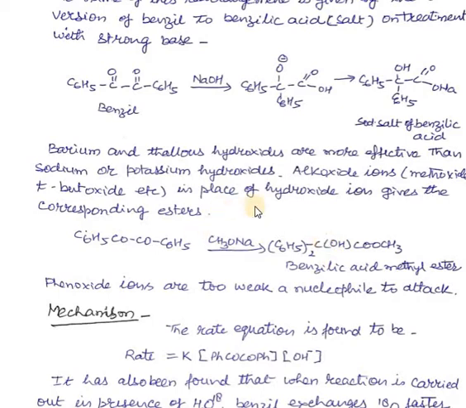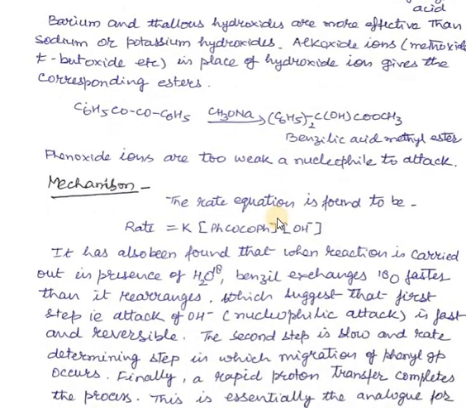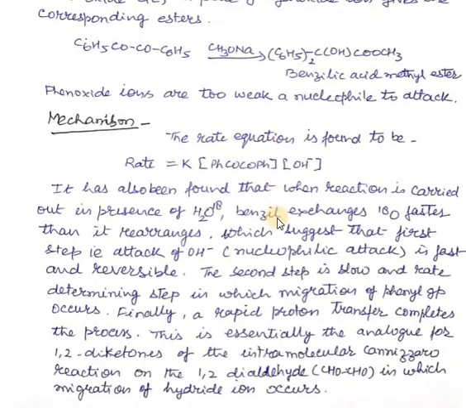Now phenoxide ions are too weak as nucleophiles to attack. In place of alkoxide ions like methoxide and tertiary butoxide, we cannot use phenoxide ion, because phenoxide ion is a very weak nucleophile, so it will not have sufficient power to do this rearrangement. Now we come to the mechanism of this reaction.